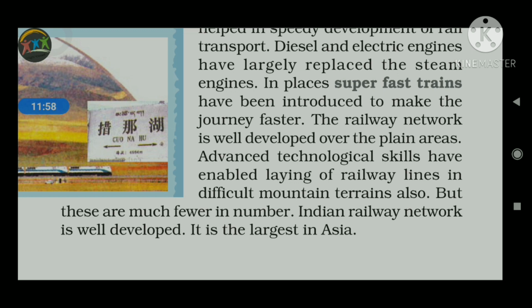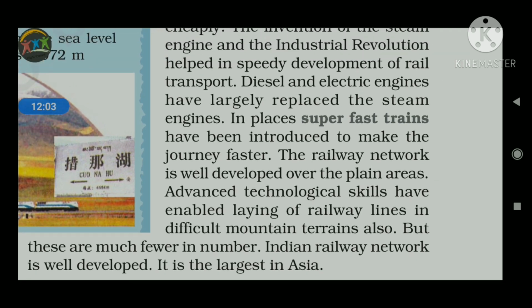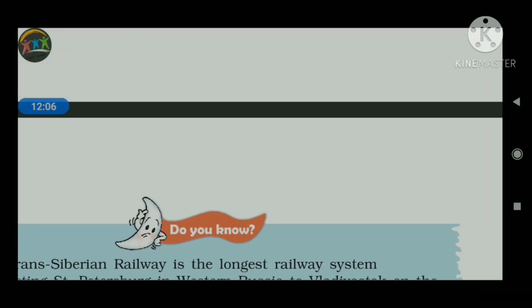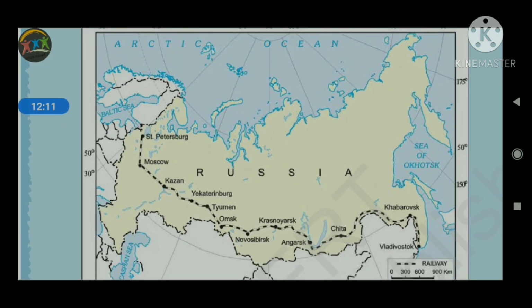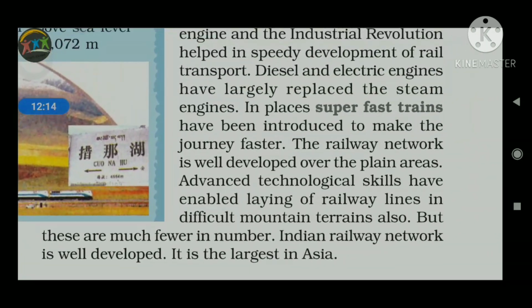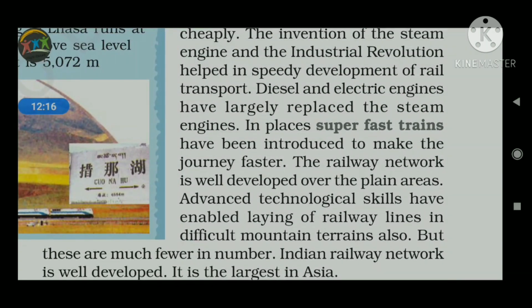Now, how many types of railway are there? I think it is not given in your textbook, but for your convenience, please remember this one. How many types of railway are there all over the world? There are three types of railway system. One is referred to as the broad gauge, another is the meter gauge, another is the narrow gauge. So broad gauge railway system, what is the meaning of broad gauge? Whatever you generally see, the track on which the train is running, that is referred to as the broad gauge.